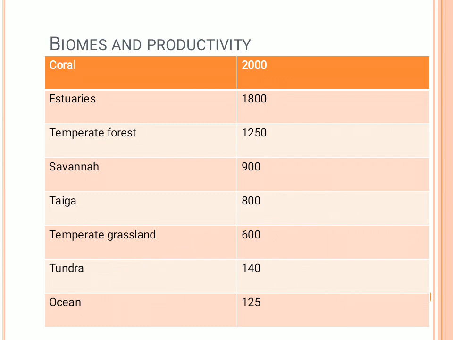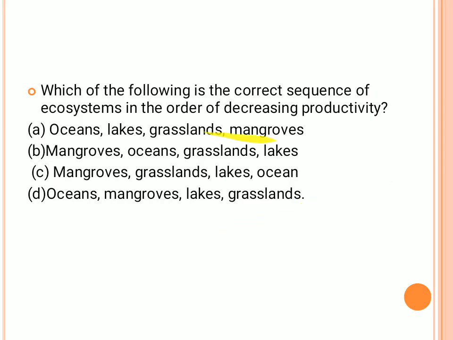Before that, see, for the biomes and their productivity, the least productive is the ocean, and the highest are the estuaries or the coral reefs. Then corals or estuaries, or you can also say the estuaries or wetland mangroves. And then the temperate savanna, taiga, temperate grasslands, tundra, and then the ocean is the least. So keeping that in mind, you can answer that question very easily. That question is about decreasing productivity. I have already told you that the ocean is the least, right? So in the options, whichever has the ocean at the last position, that is the answer. So simply you can answer this question with this concept.